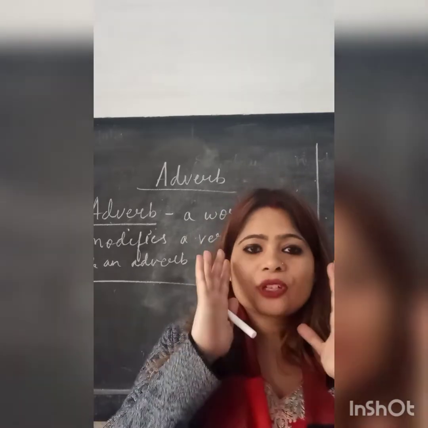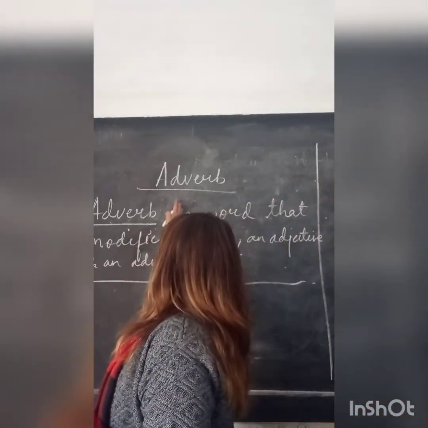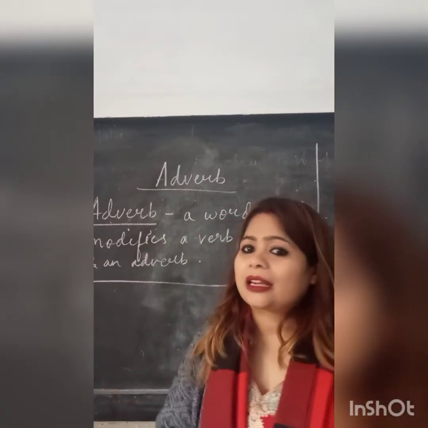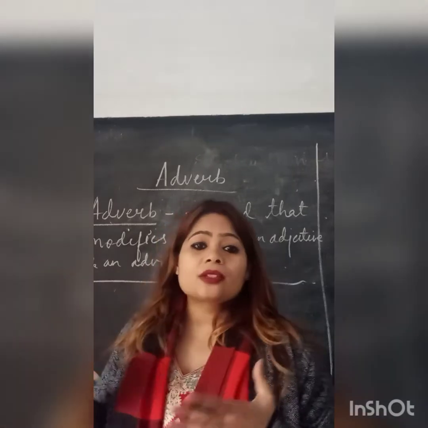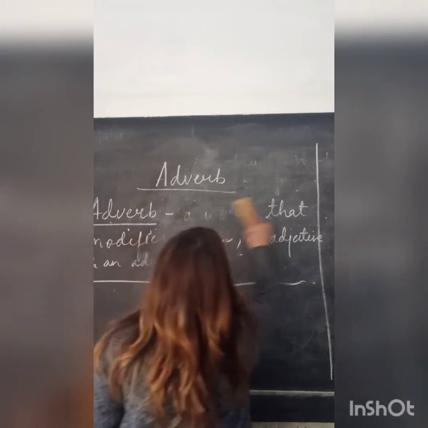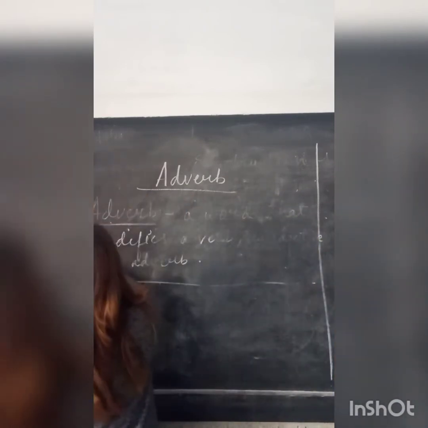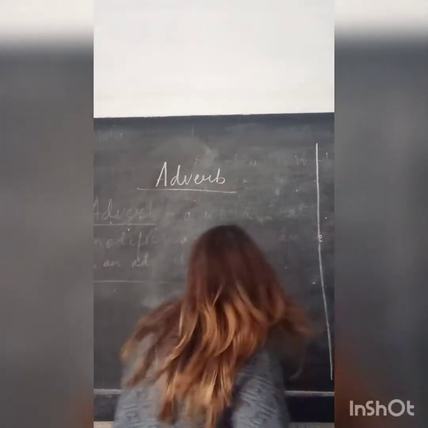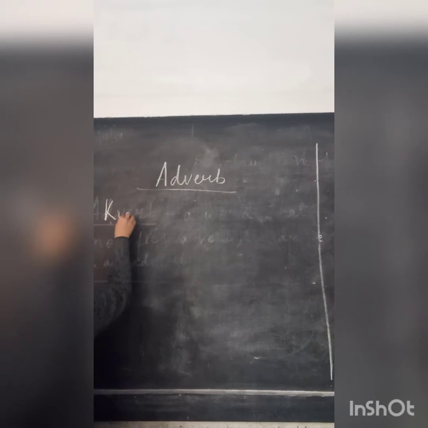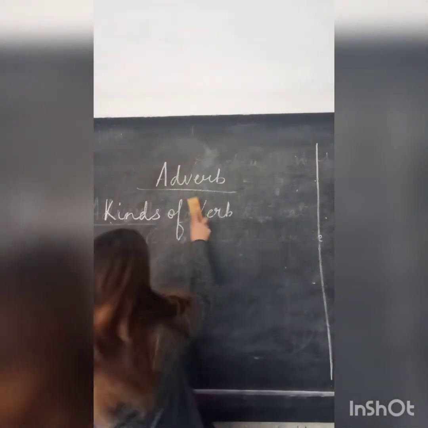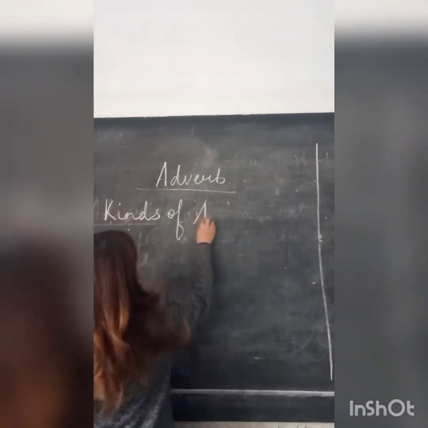Now, after listening to these meaning and some examples, the next category, children, will be kinds of adverb. I will remove this definition. Even if you are unable to write, you may write it again. Now the next heading is kinds of adverb.